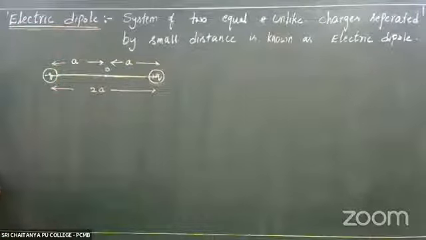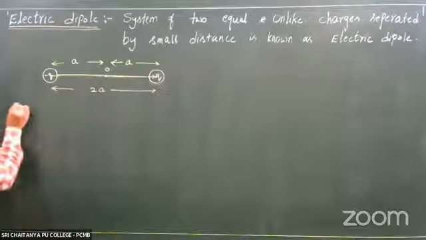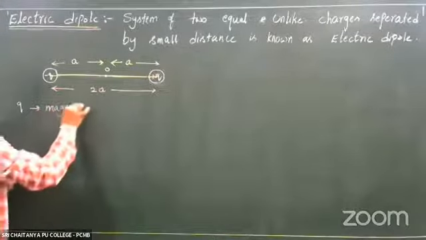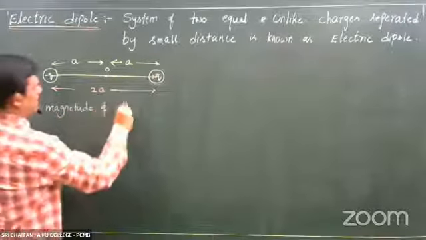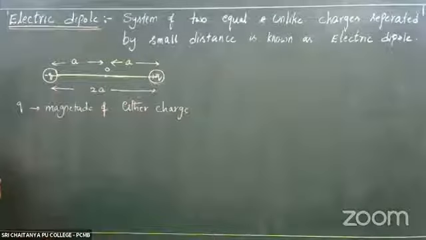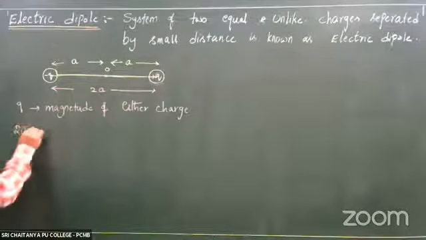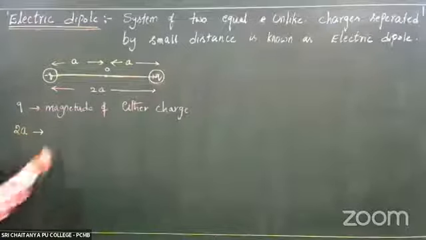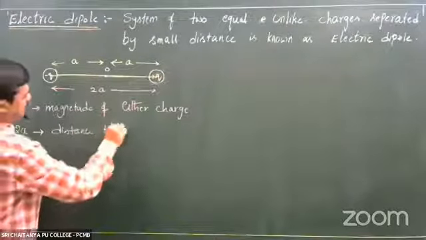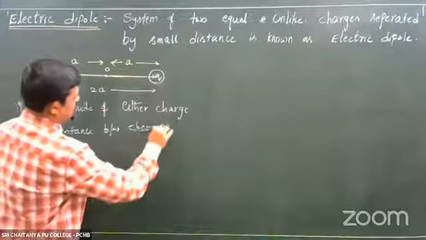Then in these, q is the magnitude of either charge, any one of the charges, and 2a is the distance between the charges.